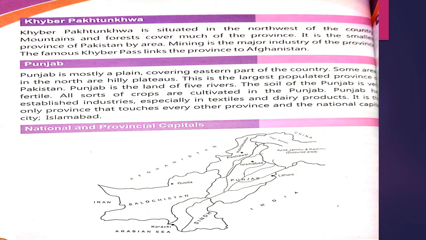It is the only province that touches every other province and the national capital city, Islamabad. So, Punjab is touching all the other provinces and the capital of Pakistan, Islamabad, also. Next, you can see national and provincial capitals in the map. There is a map showing national and provincial capitals.